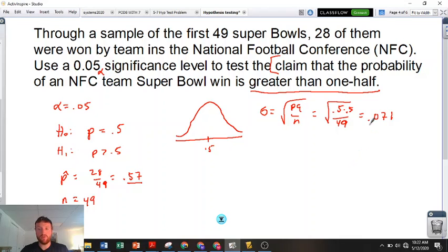Okay, what else? So we're doing a 0.05. What kind of test are we doing? Well, I have a greater than, so I got a right-tailed. All right, so I'm going to put that 0.05 here.